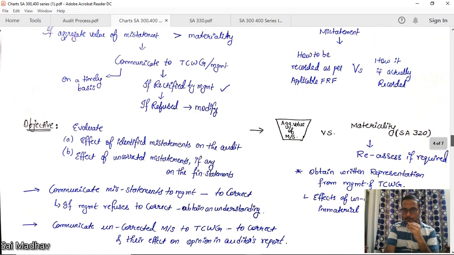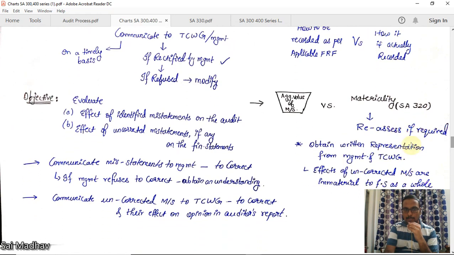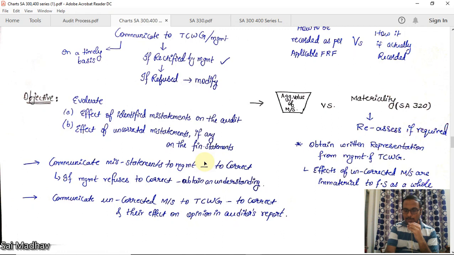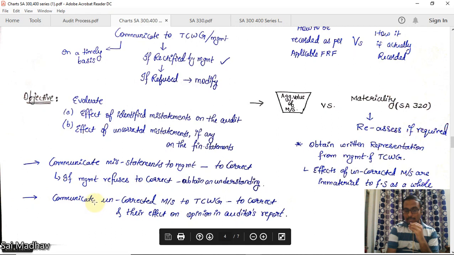Now, communicate misstatements to management to correct. If you identify any misstatements, you should communicate to management and advise them to correct. If management refuses to correct, then obtain an understanding of why it is not correcting. In the second stage, communicate uncorrected misstatements to TCWG.